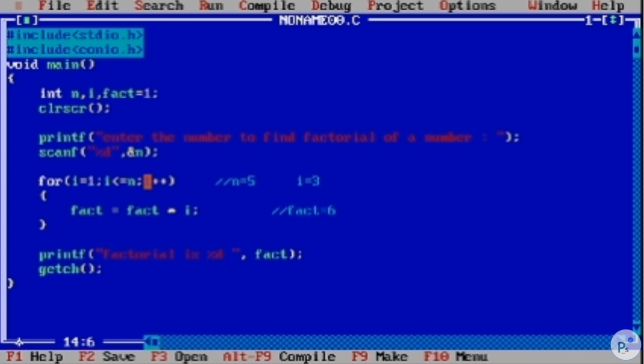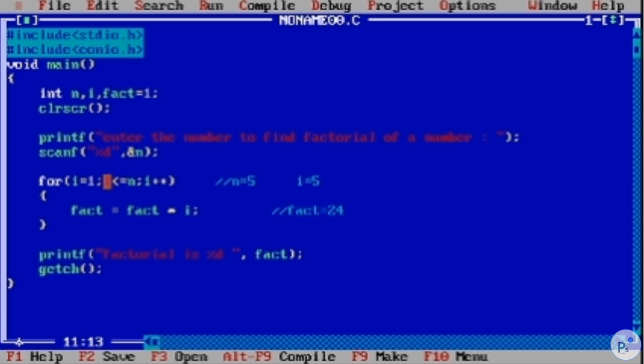Again it will come up here, increment the value. Now the value of i is 4. It will check with 5, obviously it is true. Then the value of factorial is 6 here. Now it will be multiplied with the value of i, that is 4. So 6 into 4, that is 24. I hope you are getting this. Fact is 24. Now again come up here, we are not done yet, so the value of i is incremented. Previously it was 4, now it is 5.